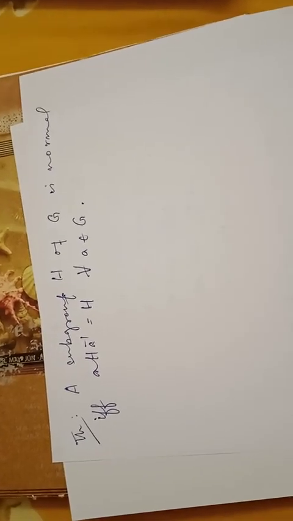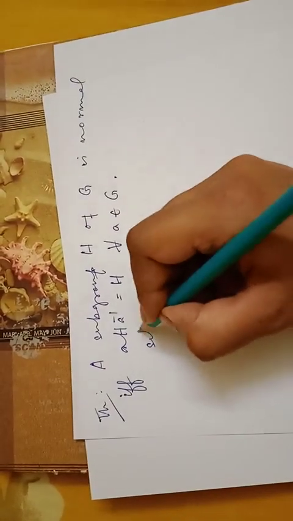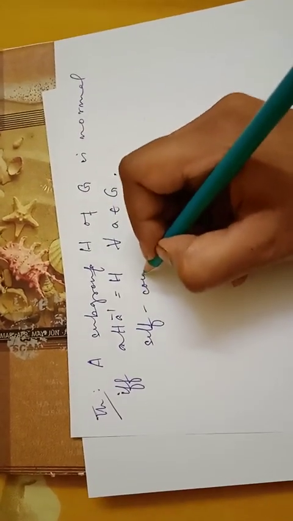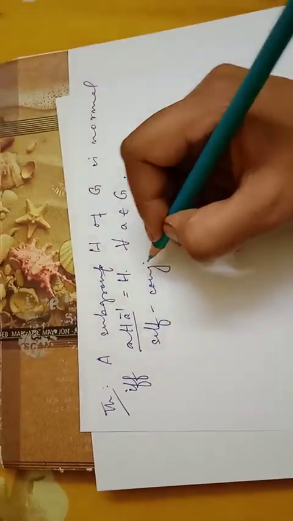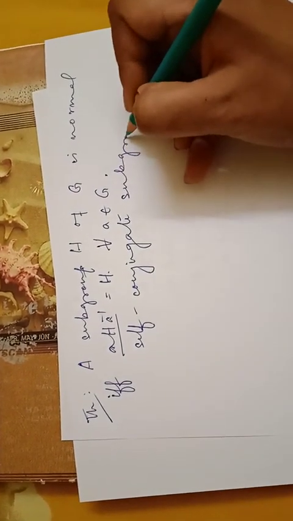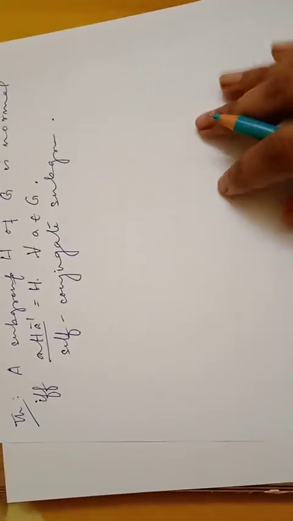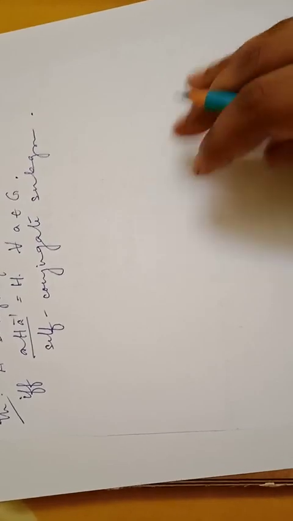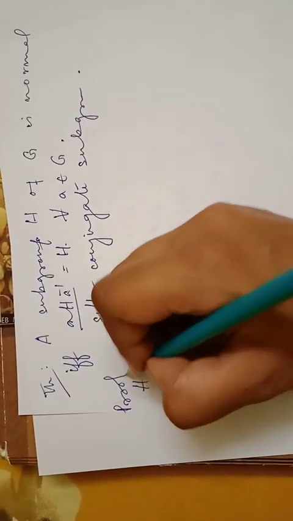So the statement might come in another way, that is, prove that a subgroup H of a group G is normal if and only if it is a self-conjugate subgroup. Okay, the same thing. Self-conjugate means AHA inverse equals H. That is, the conjugate subgroup and the subgroup itself are the same. So prove it. The proof is very easy. Let's take H is normal in G. Proof.